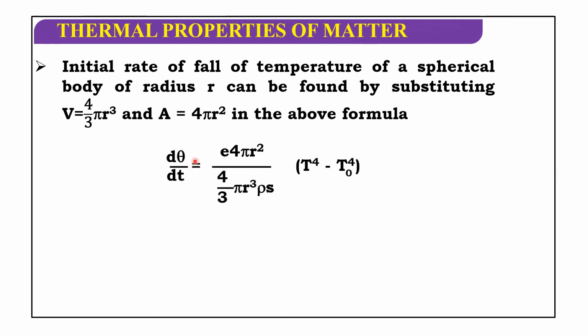Then d theta by dt is equal to E 4 pi r square by (4 by 3 pi r cube rho s) into (T power 4 minus T0 to the power of 4). Here 4 pi r square gets cancelled. Then we get d theta by dt is equal to 3E by (r rho s) into (T power 4 minus T0 to the power of 4).